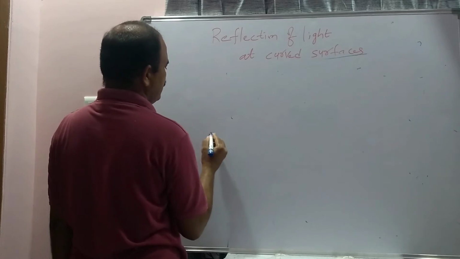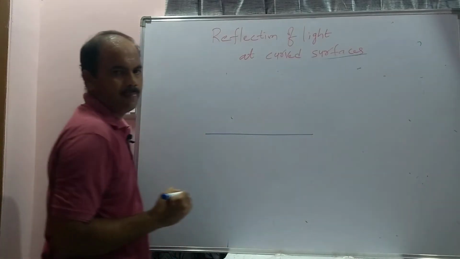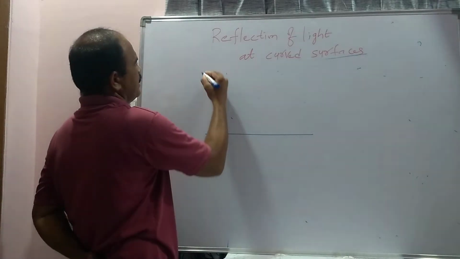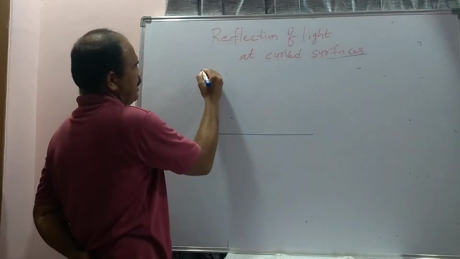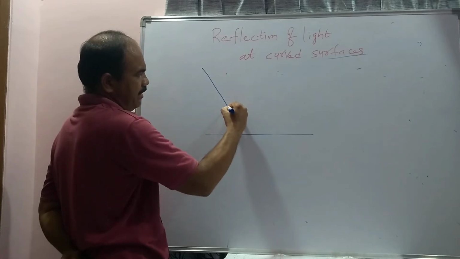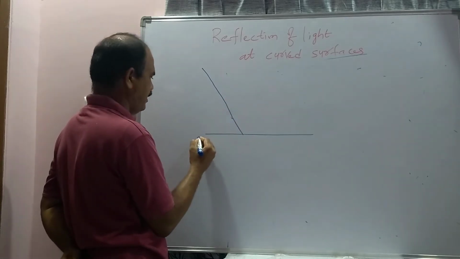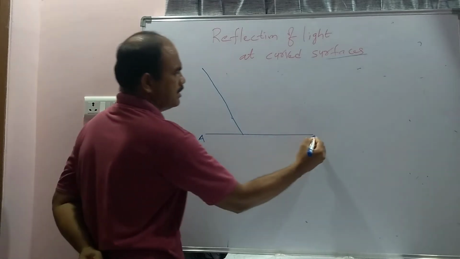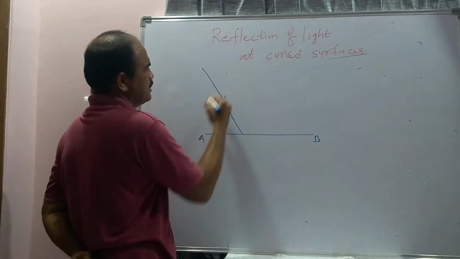So now consider this is a plane surface. On the plane surface, let us consider there is a source of light. From the source of light, a light ray is coming and it is incident on the surface. Now name the surface AB.